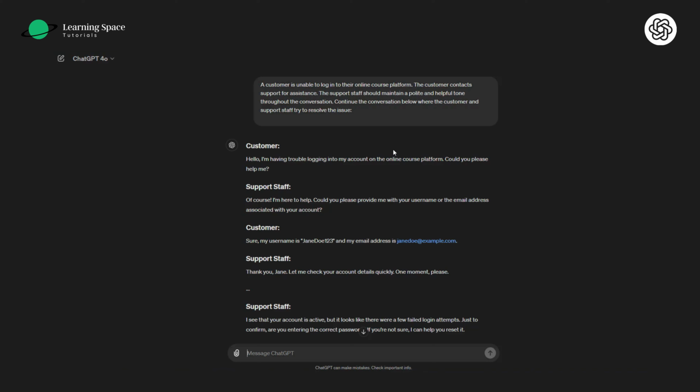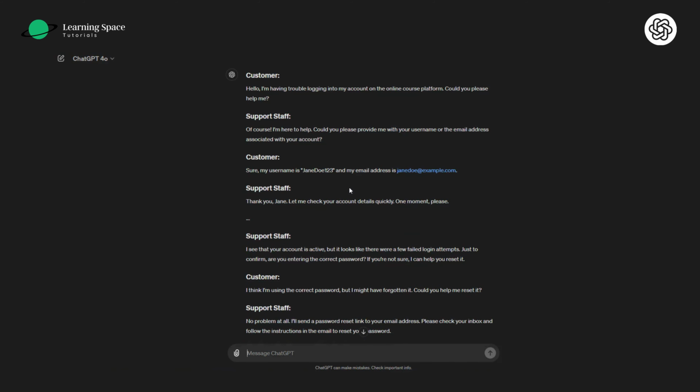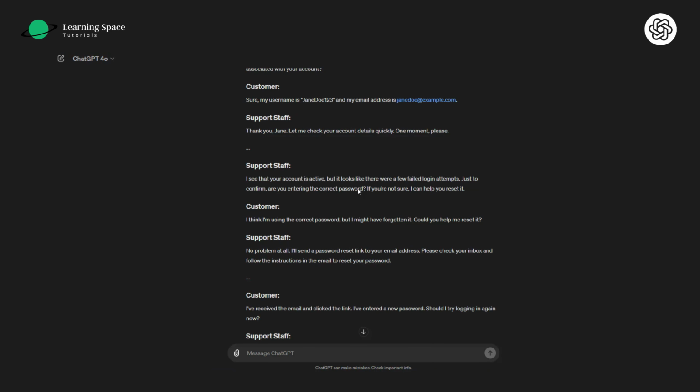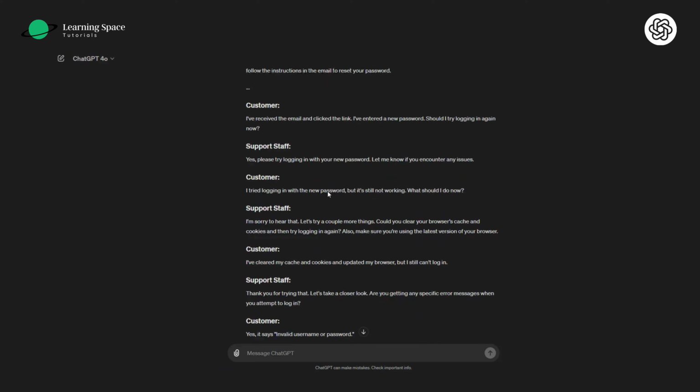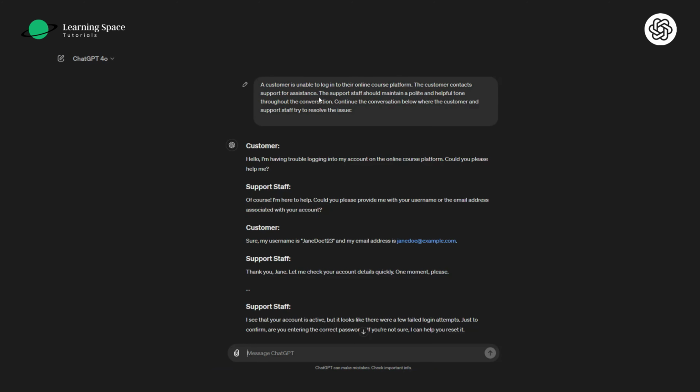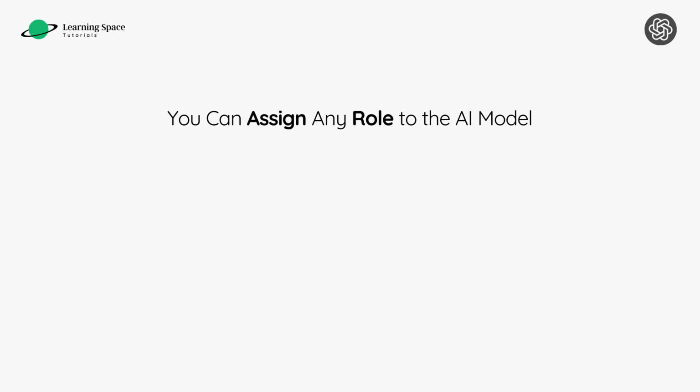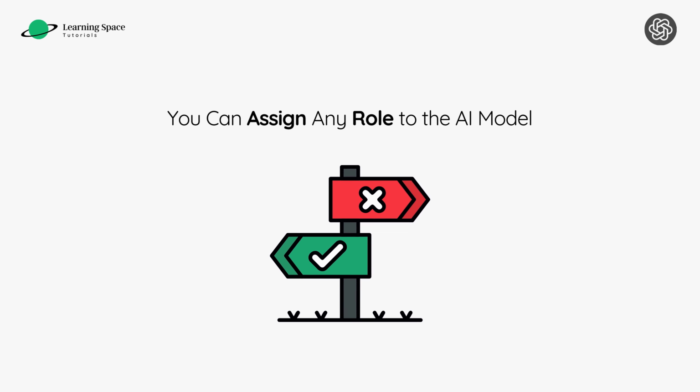And over here, you can see the output looks exactly as if we are dealing with a real issue between the customer and the support staff. One more interesting thing that you would notice in the output is the tone by the support staff, which is very polite and helpful. Now we are able to achieve this kind of output only because we gave clear and concise instructions along with assigning the role to the AI model. So you can assign any role to the AI model as long as it doesn't challenge AI ethical principles.